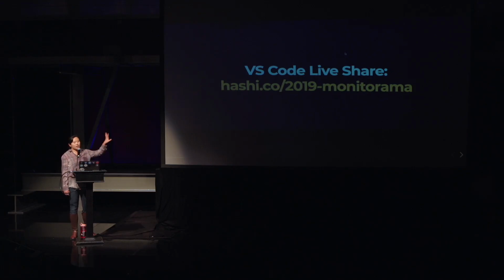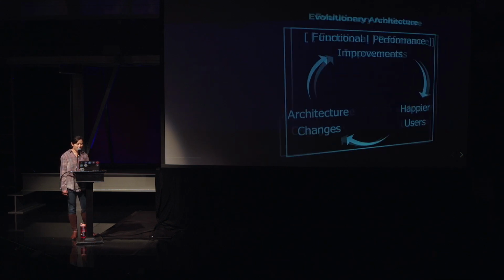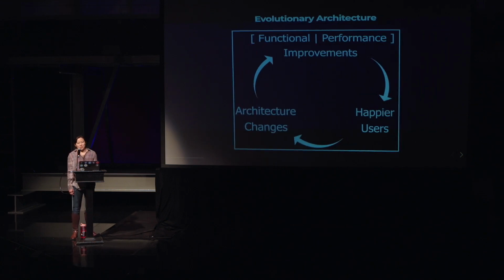If you have a very difficult time discerning contrast on the screen or font size as I'm doing this coding, I have a VS Code Live Share available. So you can go to hashi.co/2019-Monitorama, and that will add you to my collaboration session on VS Code. So you'll be able to see what's going on. And if you're on the live stream, you'll also be able to see it better than the camera is probably projecting it. So just to make sure that people can actually see it. Cool, I'll leave that for a second so people can get on if they need to. hashi.co/2019-Monitorama.